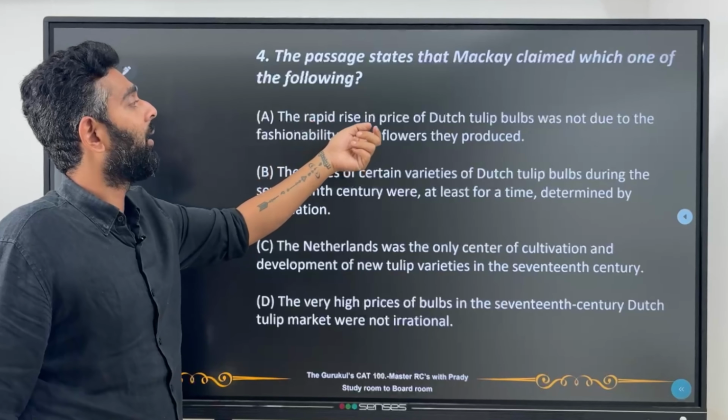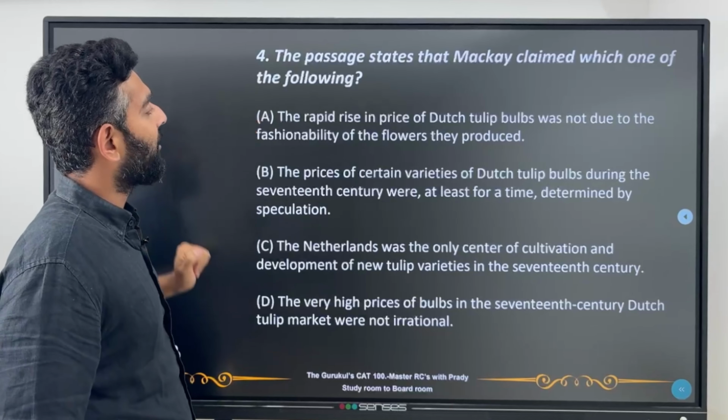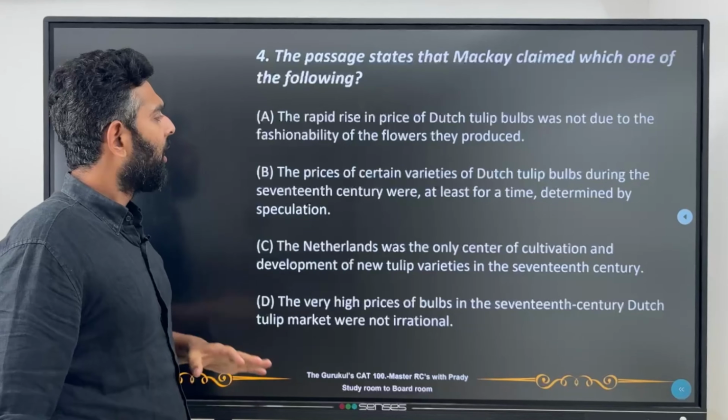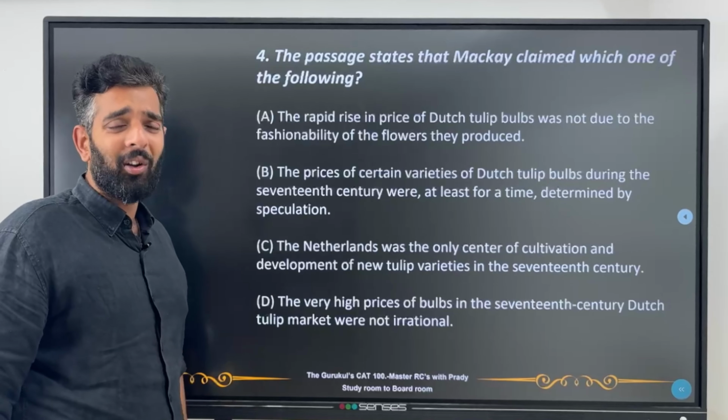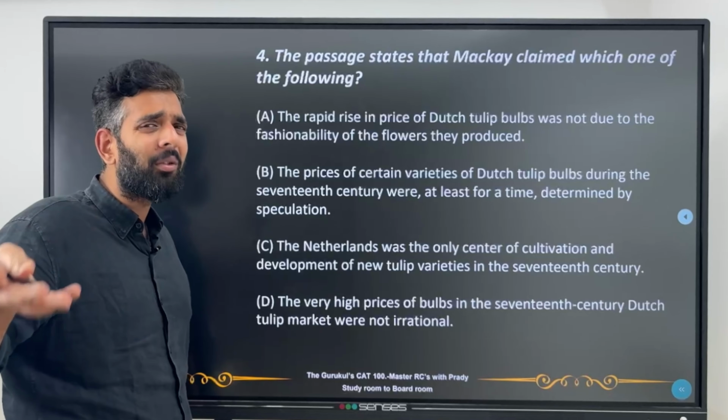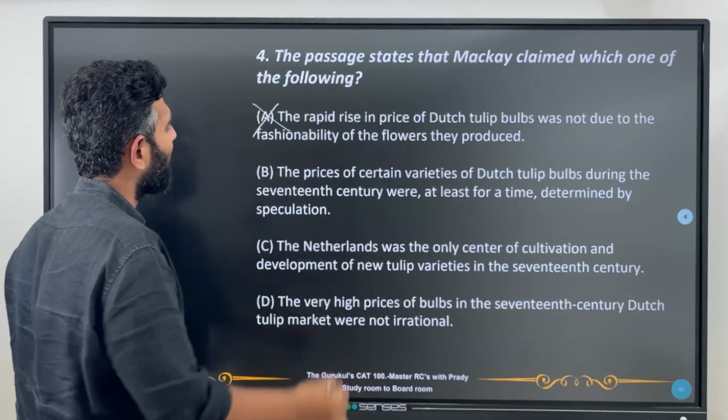The rapid rise in Dutch tulip bulb prices was not due to fashionability of the flowers they produced. Now, see, this fashionability of flowers was claimed by Garber, and he said that they were fashionable, so they had high prices. This is not about Mackay at all, so we can remove this.